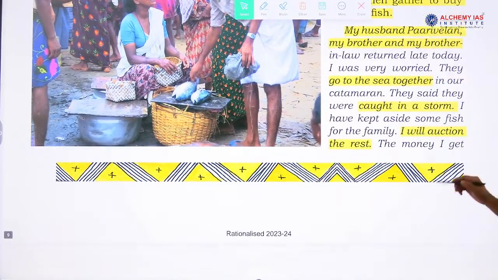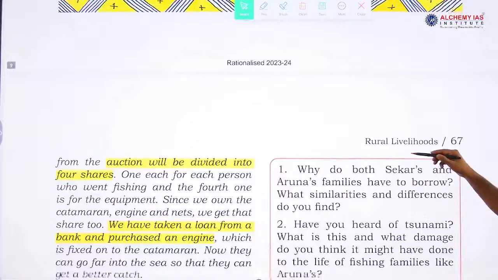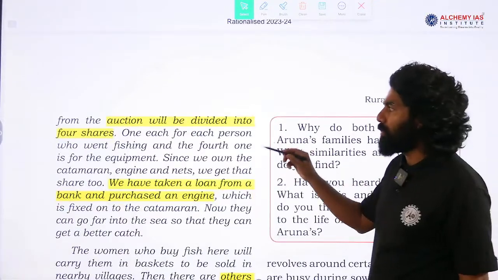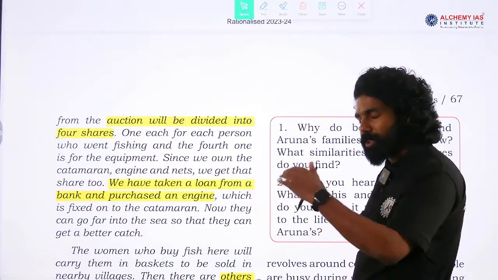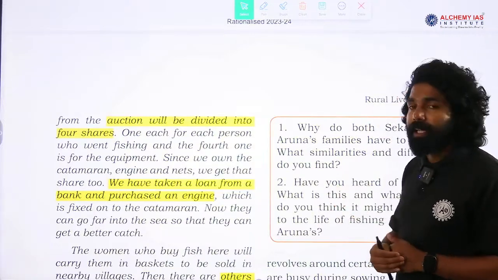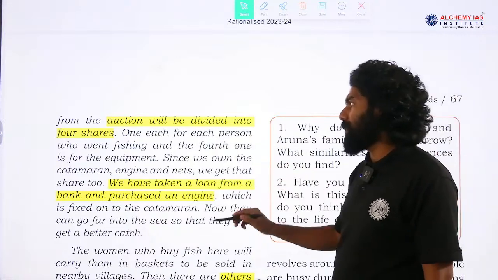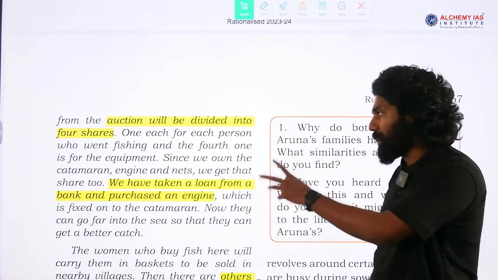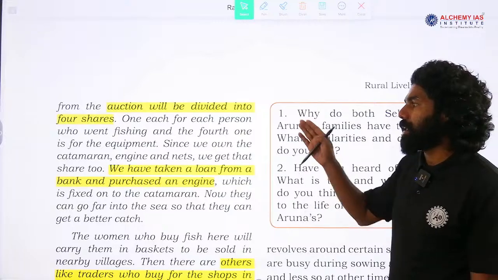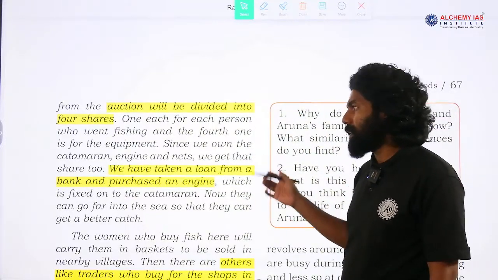family. I will auction the rest, and the money that I get from the auction will be divided into 4 shares, because it is based on a share. Everybody will get according to their share: one each for each person who went fishing, and the 4th one is for the equipment. Since we own the catamaran, engine and nets, we get that share too.